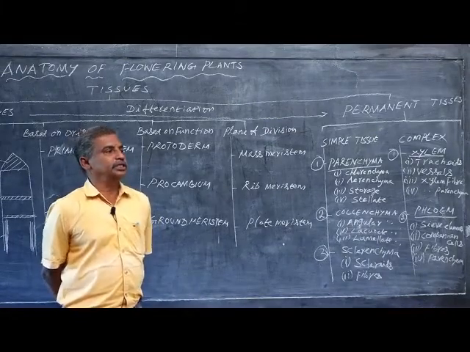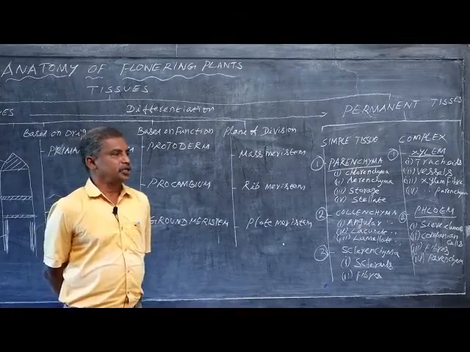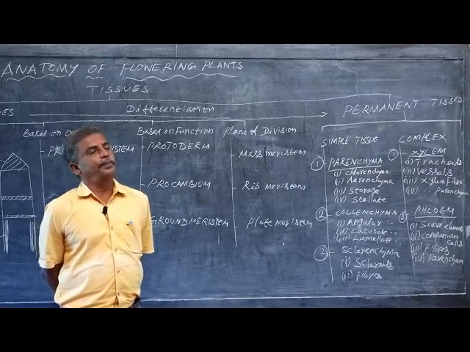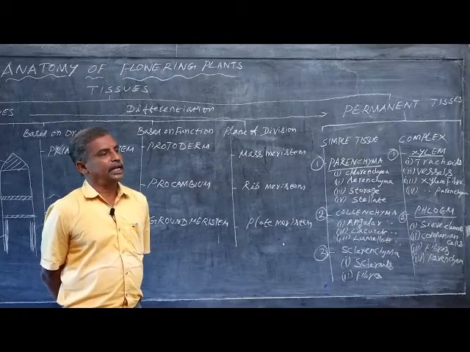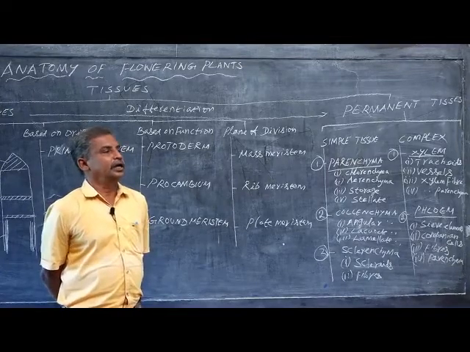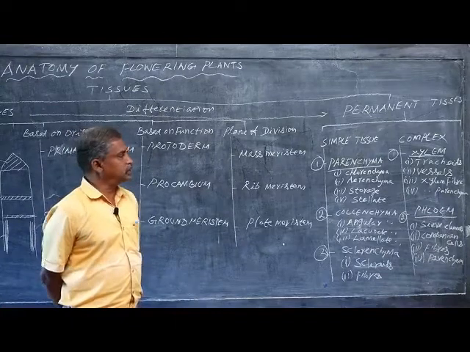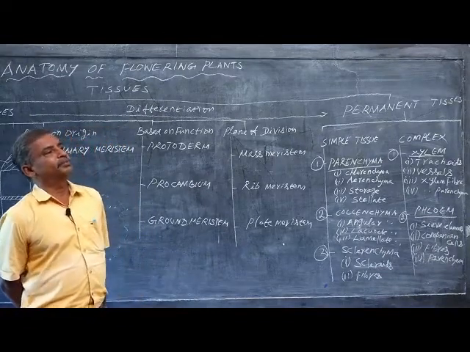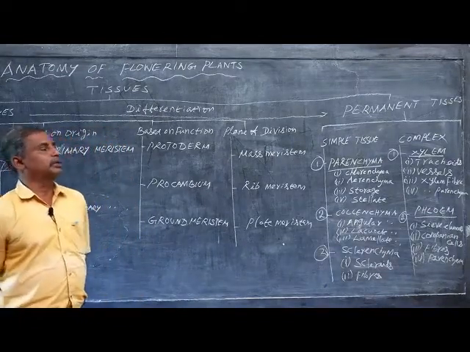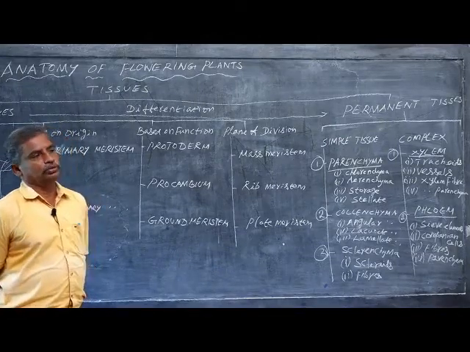These all have storage parenchyma in which starch is stored. So, the parenchymatous tissues which have starch as a stored food or any other stored material are called storage parenchyma. Example, Solanum tuberosum, then Ipomoea batatas, that is sweet potato.